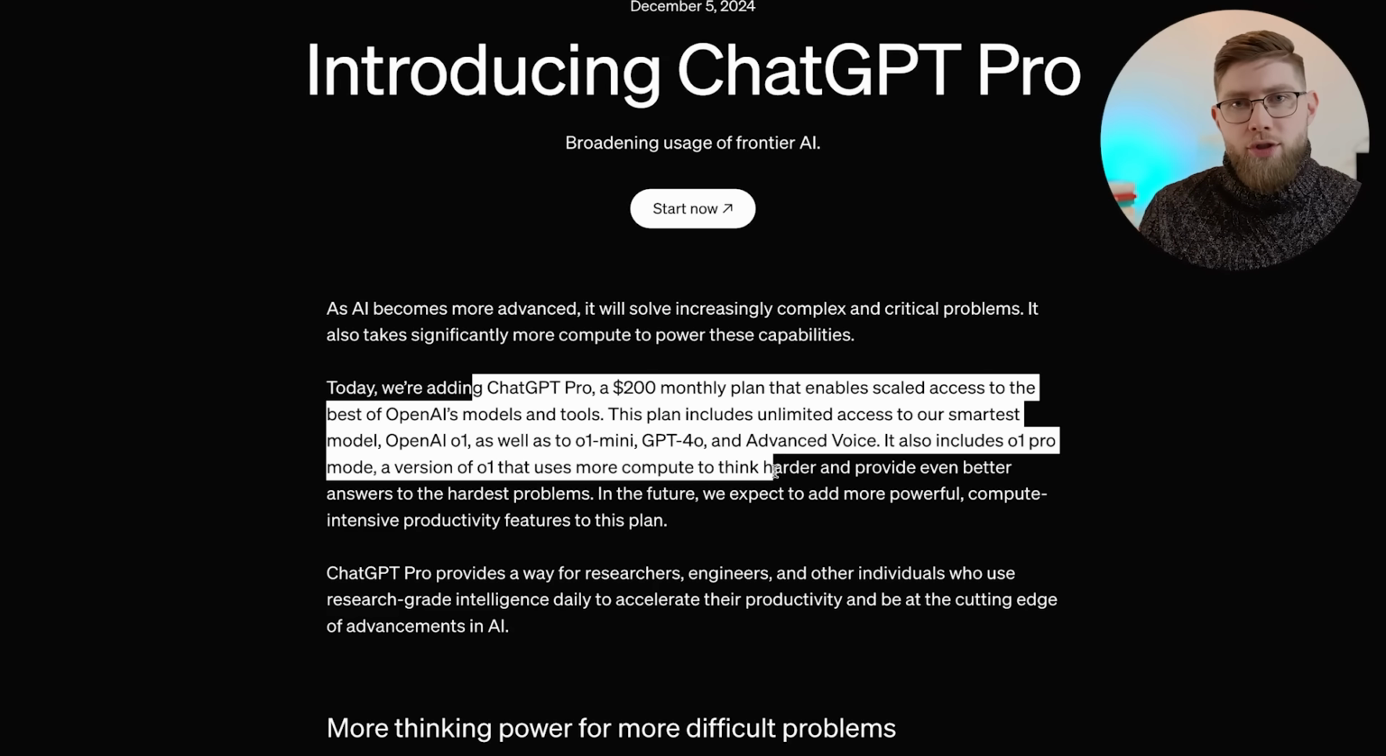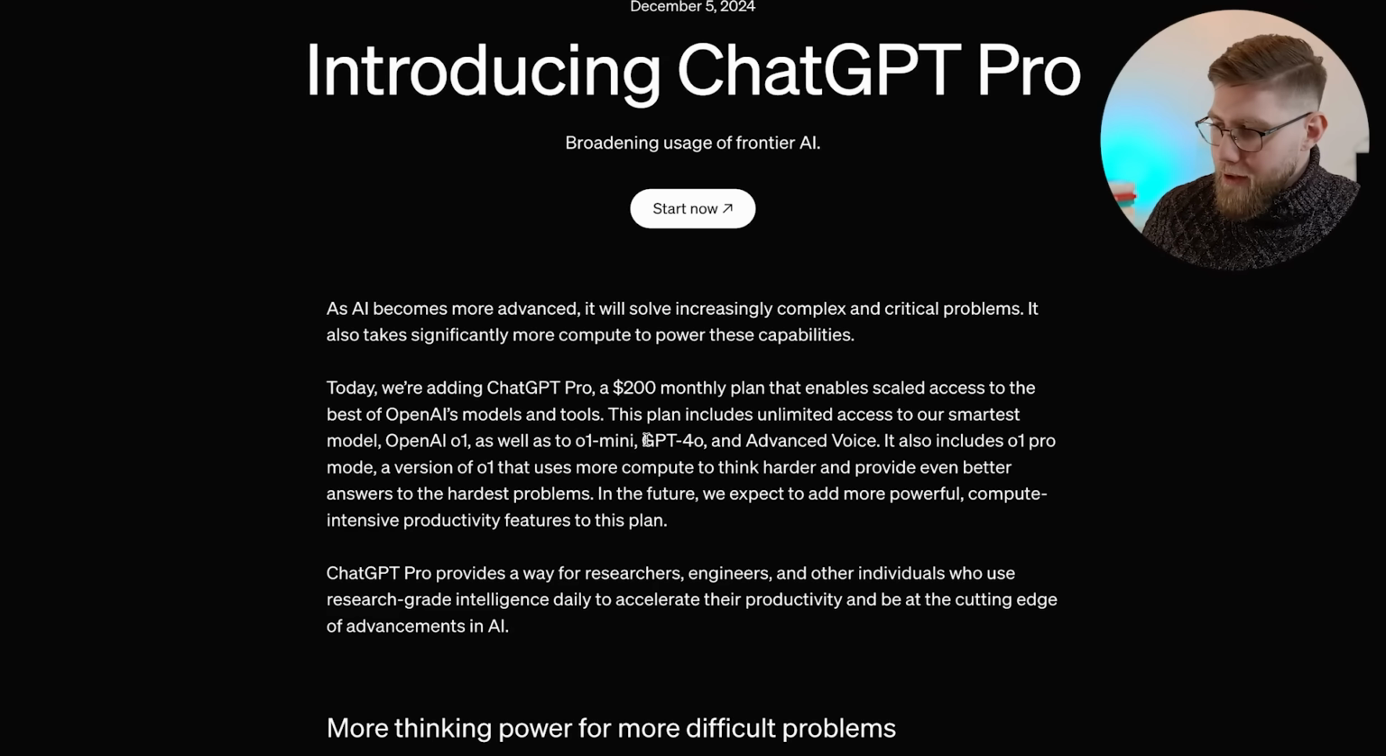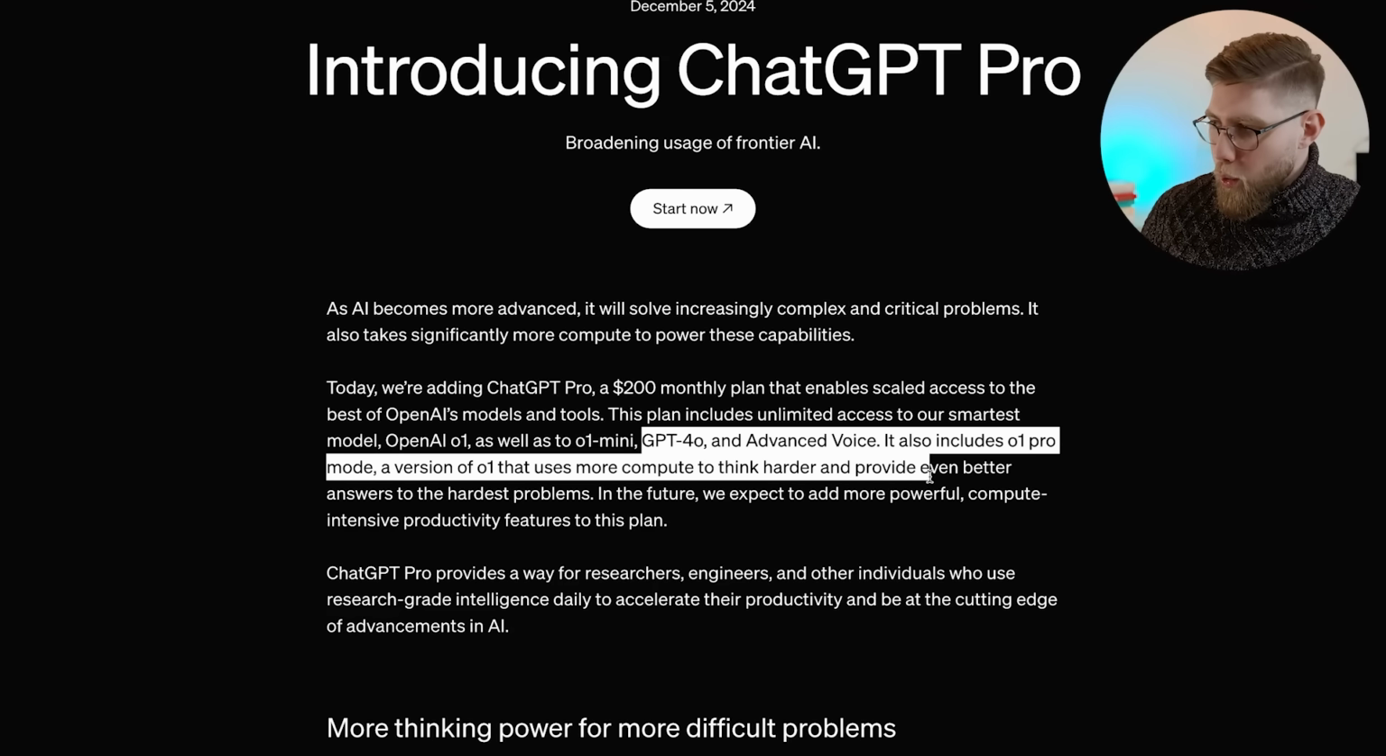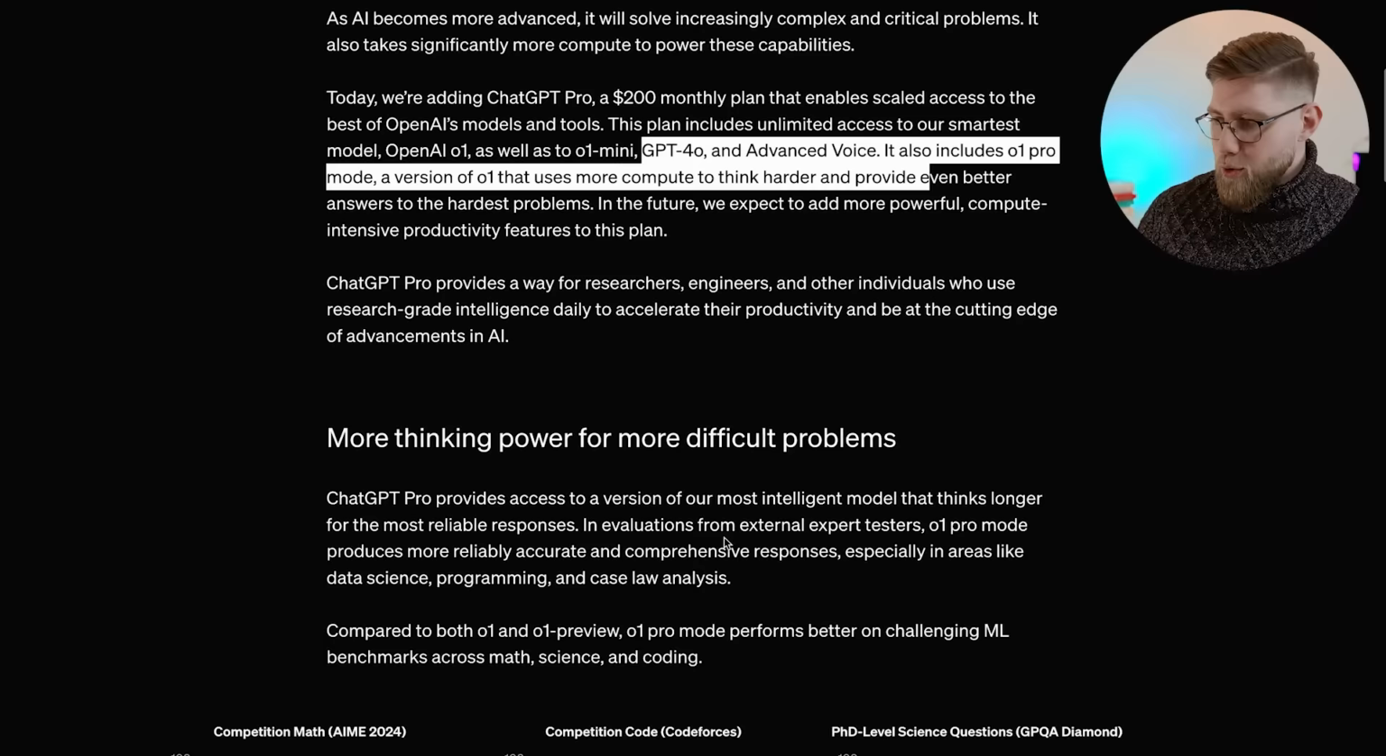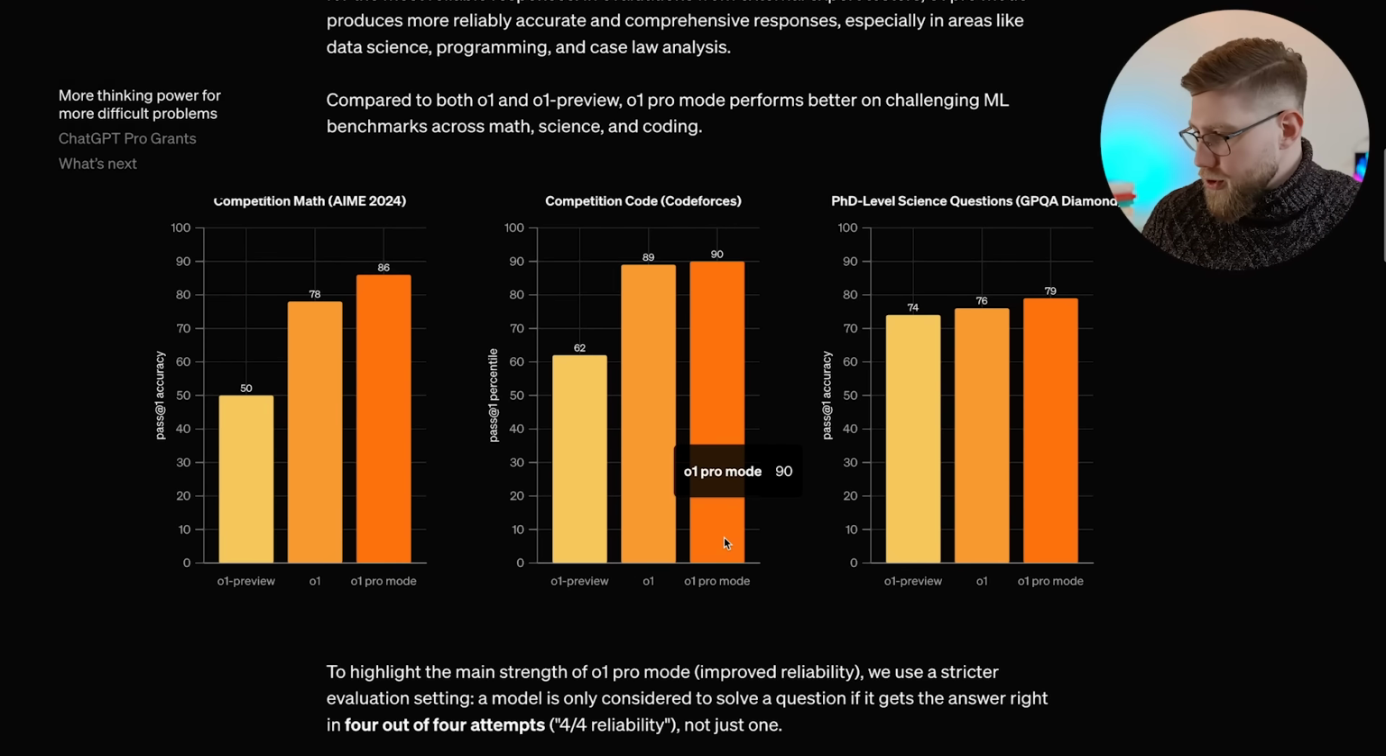This is the full version, not just the preview version, which they released or announced a few weeks ago, as well as O1 Mini, GPT-4o, and Advanced Voice. It also includes O1 Pro Mode, a version of O1 that uses more compute to think harder and provide even better answers to the hardest problems. So OpenAI are betting big on their reasoning capabilities, on their reasoning engine. So having models which are capable of solving more complex problems. And they are planning to power those models with even more compute than what was currently available.